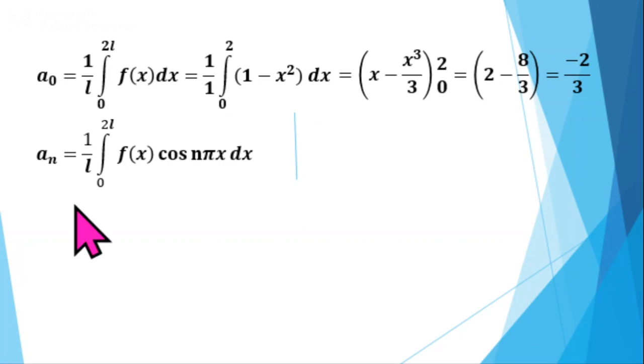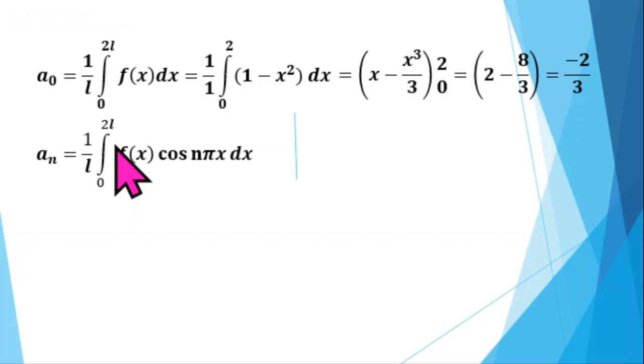Next we will find an using the formula an equal to 1 by L into integral from 0 to 2L f of x cos n pi x dx. The general formula is 1 by L integral from a to a plus 2L f of x cos n pi x by L dx. Take L equal to 1, and a and a plus 2L are 0 and 2. So substitute for L, I will get this.